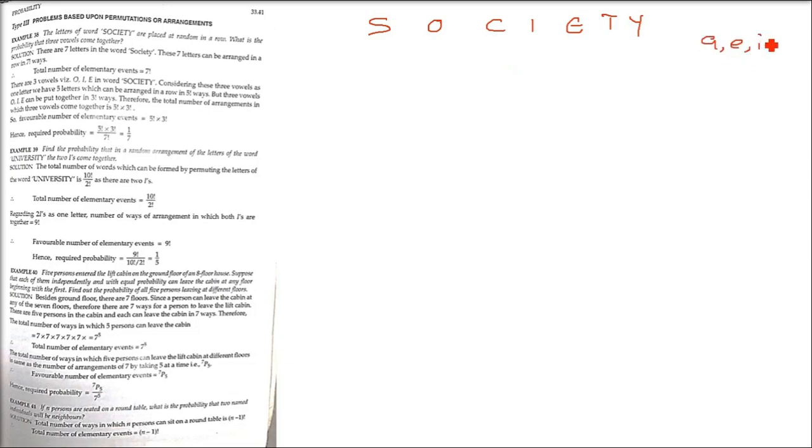And what are the vowels? A, E, I, O, U are vowels, and the other letters of the 26 alphabet are consonants. So we have O, I, E. These are vowels. 7 letters are there.